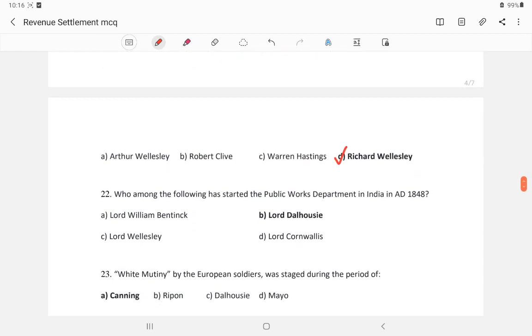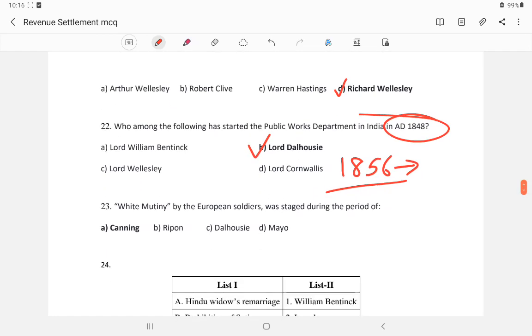Who among the following started the PWD? PWD, 1848, Lord Dalhousie. He is famous for introducing the Widow Remarriage Act 1856. However, it was implemented by Lord Canning. The white mutiny by the European soldiers was staged during the period of Lord Canning. Lord Canning was the first Viceroy of India.